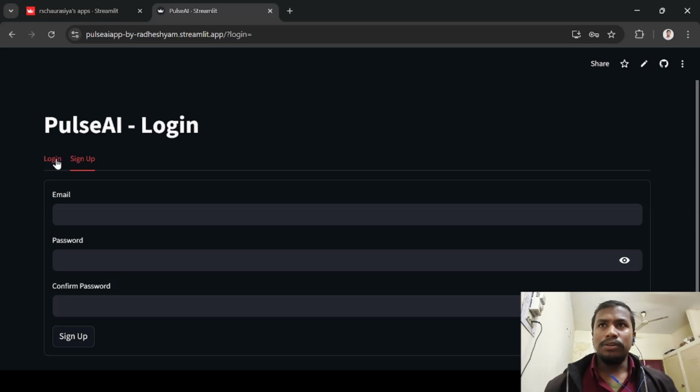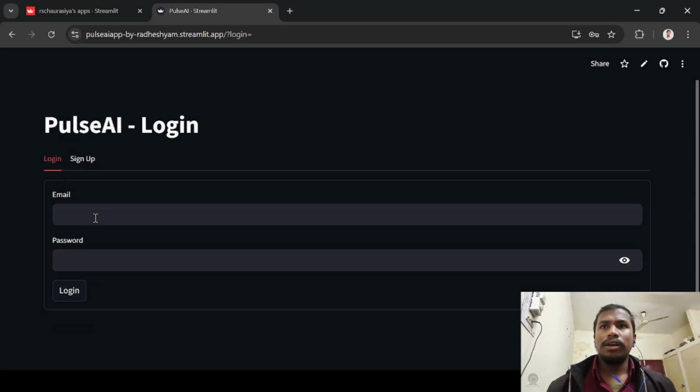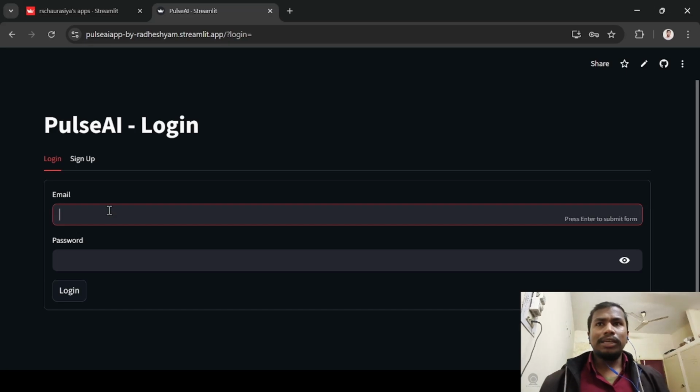The users who are new have to sign up first with their email ID and password, which is not a real password of Gmail. Signing up creates a database for the user in Firebase. And after sign up, the users have to log in with the same email and the same password.